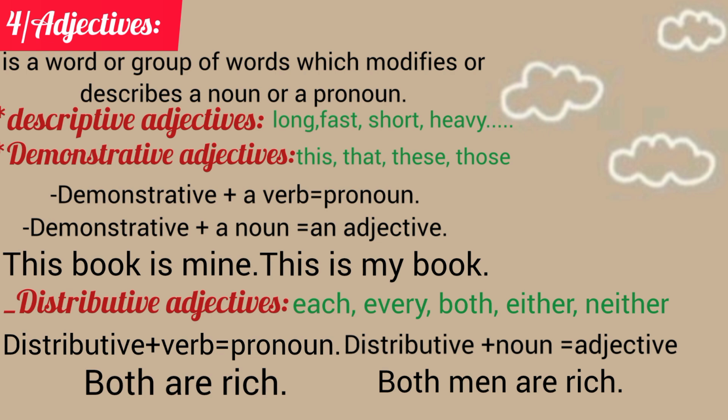For example, let's say both are rich and both men are rich. First, both is a pronoun because after it is a verb, and both men are rich is an adjective because after both there is a noun.